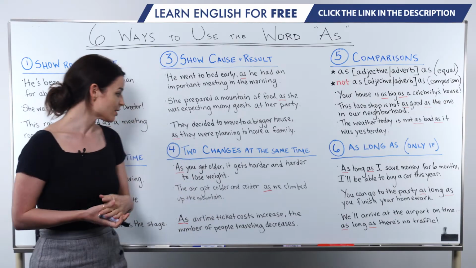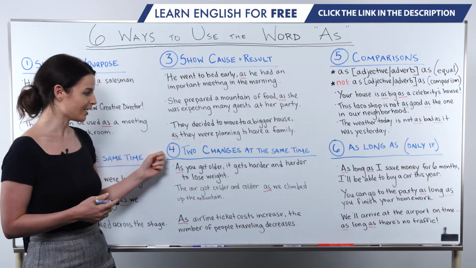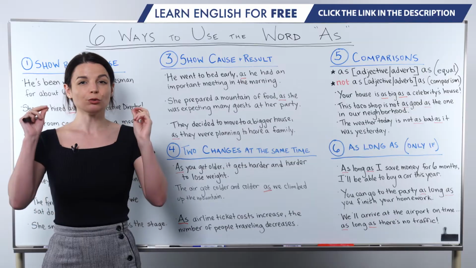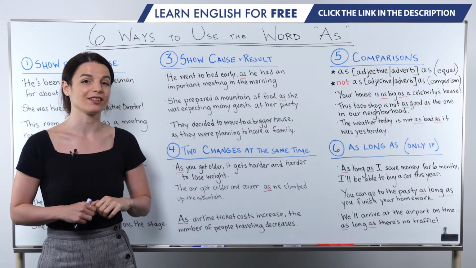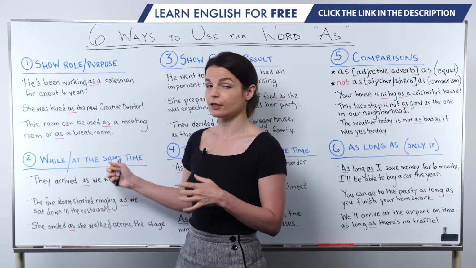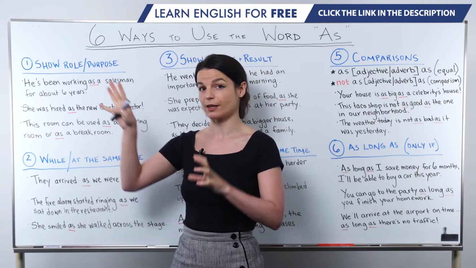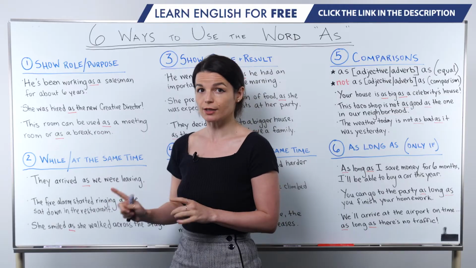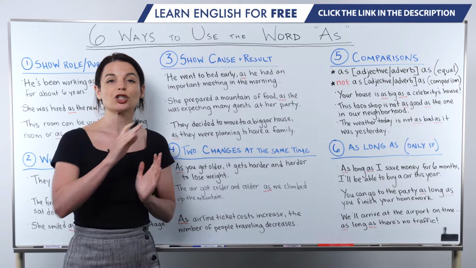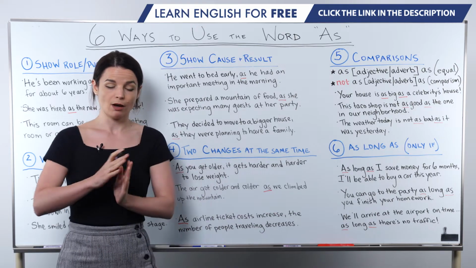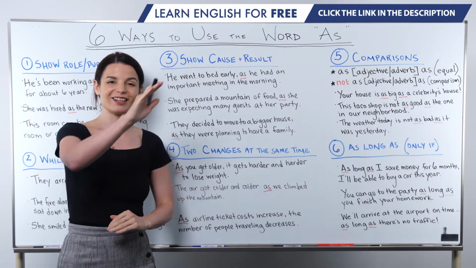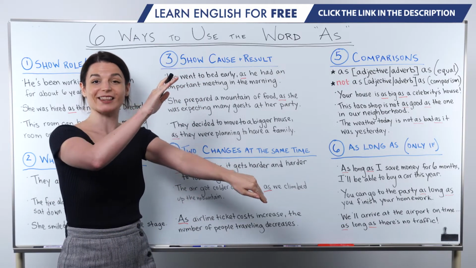Okay, great. Let's continue to number 4. Number 4 is very interesting. We use this use of as to express two changes happening at the same time. So this is a bit different from point number 2. I talked about two things that happen at about the same time, two separate actions. The key here with number 4, though, is that two things are changing at the same time. For example, two things are increasing or two things are decreasing, or maybe one thing is increasing and the other thing is decreasing at the same time.